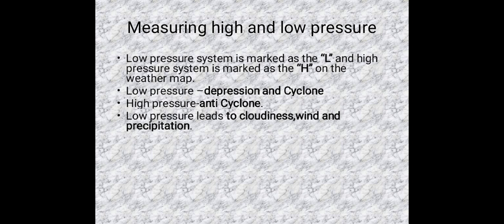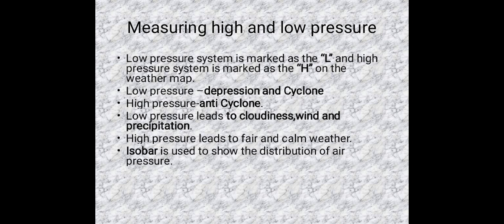What is precipitation? I told you already, no? Precipitation is rainfall. But high pressure would not make any change. It leads to fair and calm weather. It won't make any changes in the atmosphere.